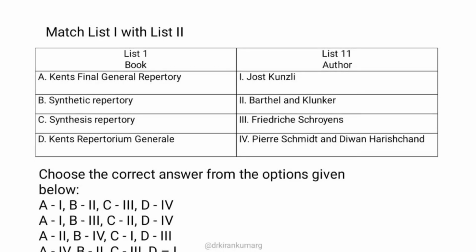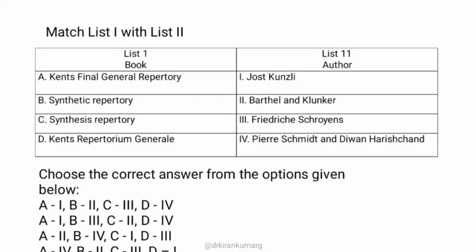Then Kent's final general repertory and Kent's repertorium general. Kent's final general repertory is the revised edition of Kent's repertory, where the manuscripts were stolen, and you might have heard about this in your UG repertory classes. Pierre Schmidt and Diwan Harish Chand from India tried to collect the manuscripts and published the repertory.